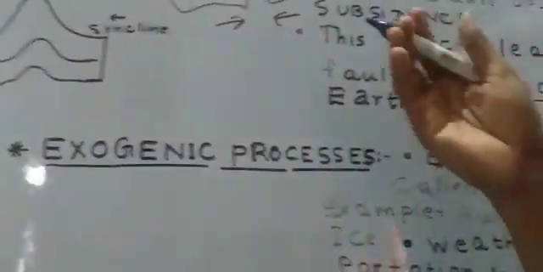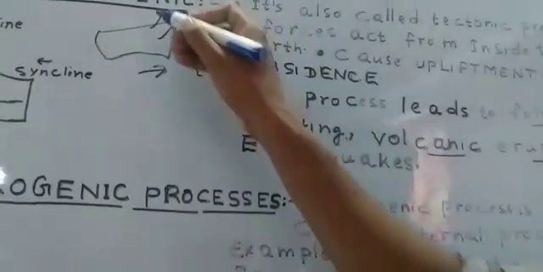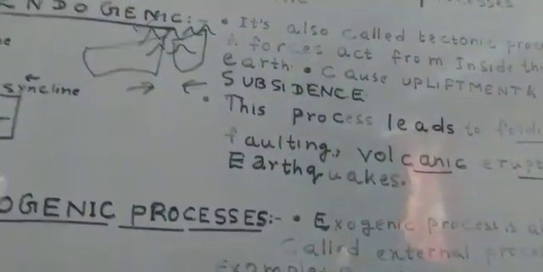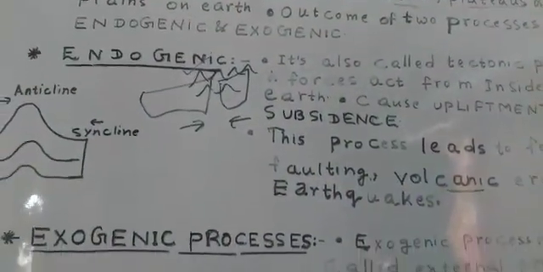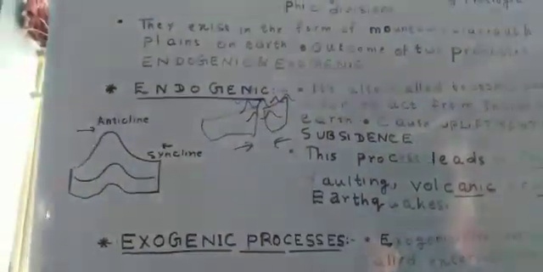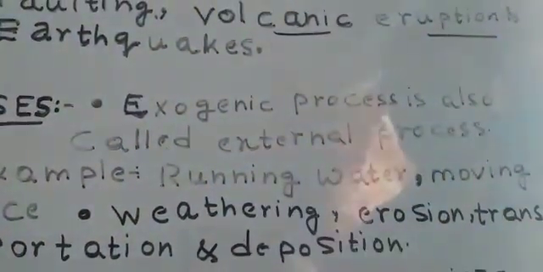The internal force creates the endogenic process, and exogenic processes are those processes which are created through natural agents.